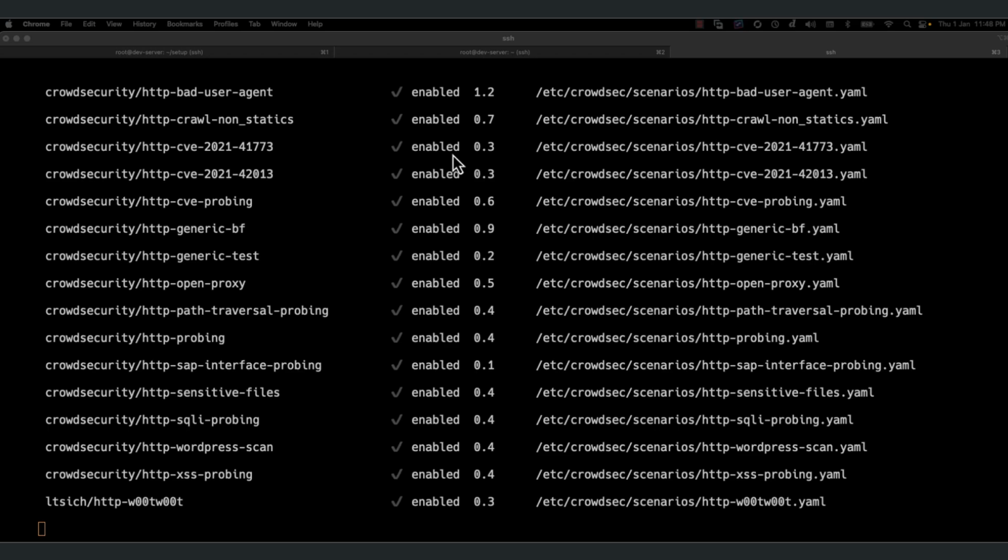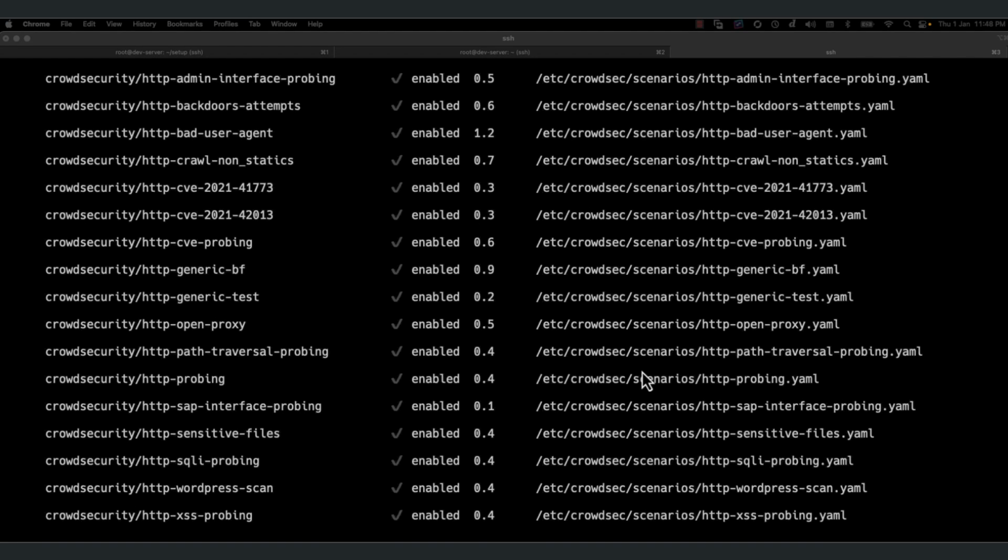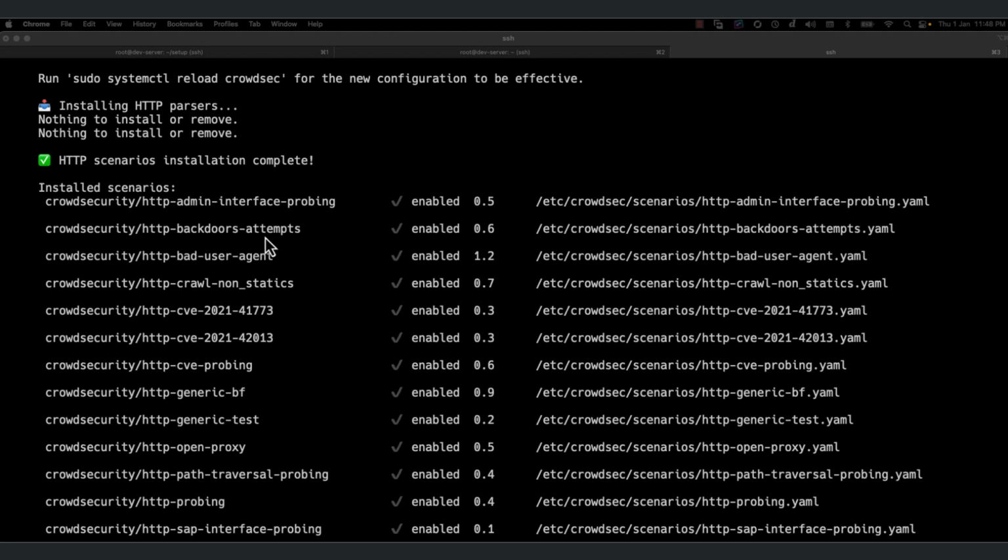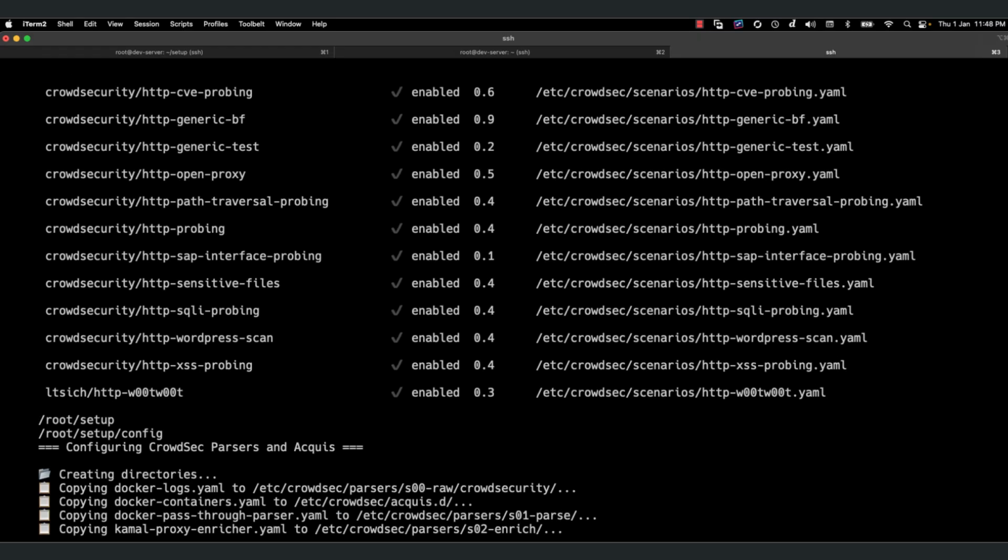You can see here already it is getting things, and these are all the scenarios which it has installed. It will say, is someone trying to access HTTP admin? Is someone trying to give a bad user agent? Is someone trying to crawl non-static web pages? So each and everything has a rule. Each and everything is a scenario, and each scenario will have a set of decisions, how the path would be, how the user agent would be, or how the headers would be, and then it will try to find it.